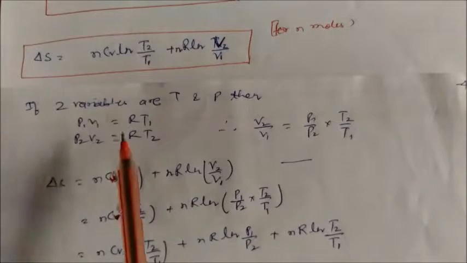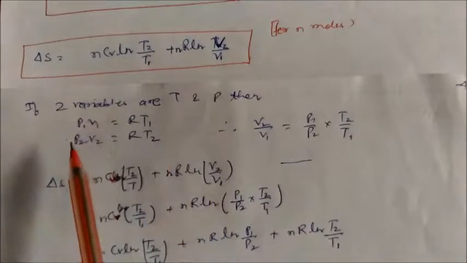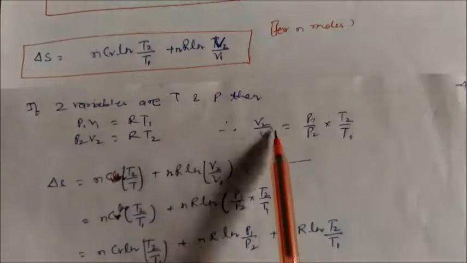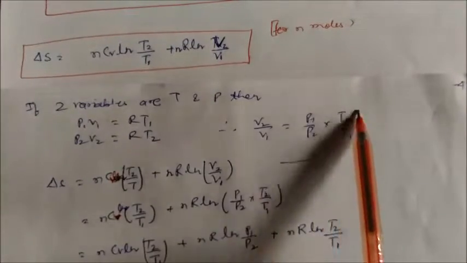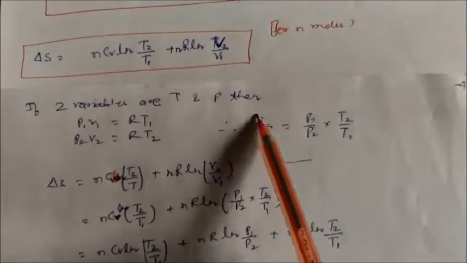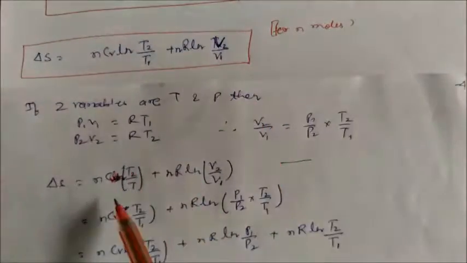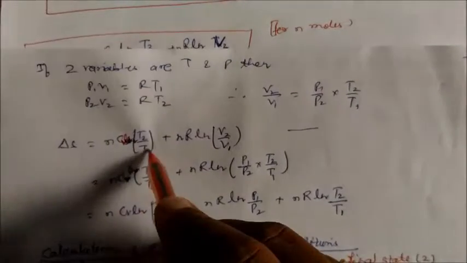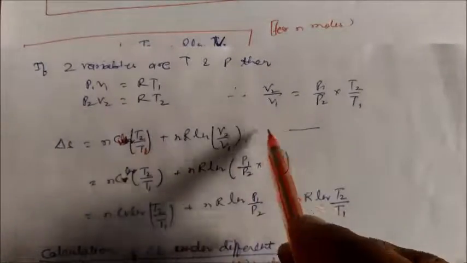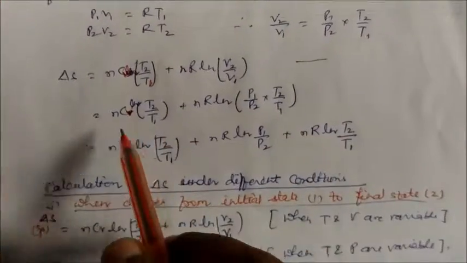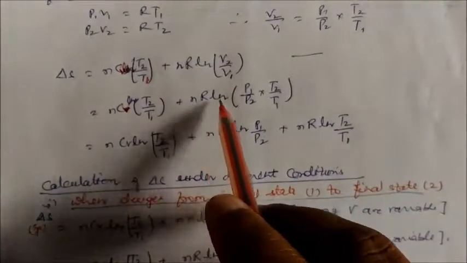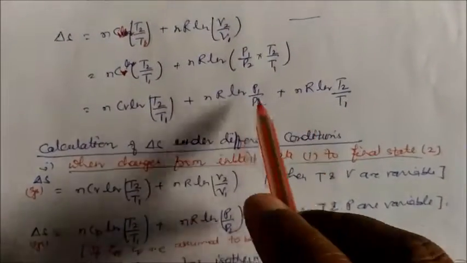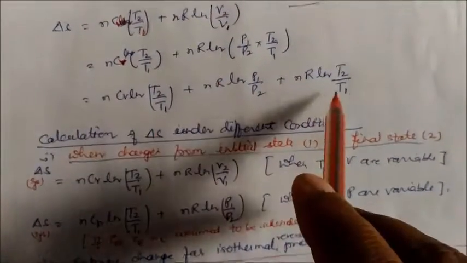If the two variables are temperature and pressure, then we can write P1 V1 equal to RT1 and P2 V2 equal to RT2. So we can write V2 by V1 equal to P1 by P2 into T2 by T1. We can substitute this value over here, and we will finally get the equation n Cv natural log T2 by T1 plus nR natural log P1 by P2 into T2 by T1. So we will get this equation finally, expanding into these terms.